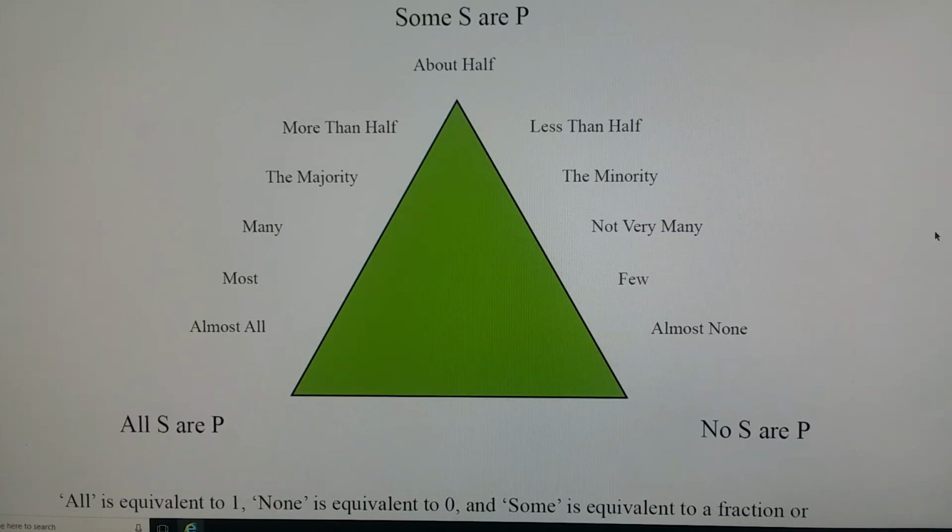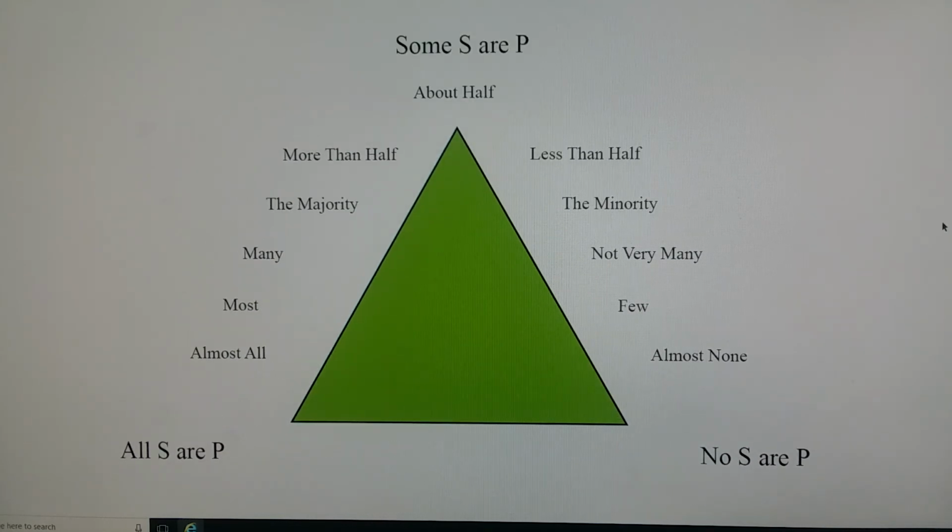So one advantage of using this definition of some is that some of these statements that are used here are hard to translate into standard categorical logic. For example, if you say almost all SRP, then that seems to imply both some SRP and some SR not P. It couldn't mean all. There's no way that almost all SRP could mean all.